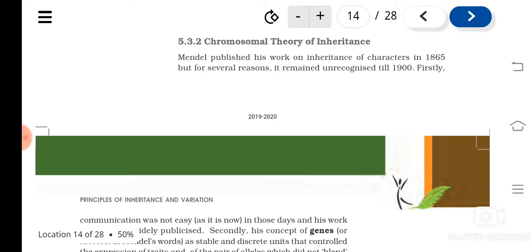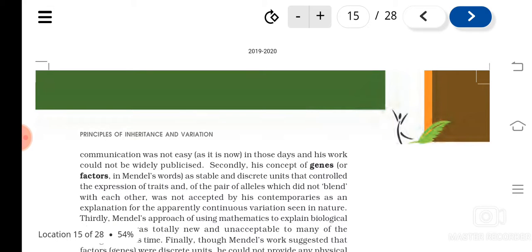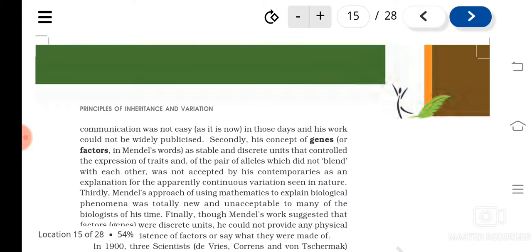It remained unrecognized until 1900. There were so many reasons. First, communication was not easy at that time. Second, his concept of genes or factors as stable and discrete units. He said that these pairs or alleles will not blend, and this could not be accepted by the other scientists.